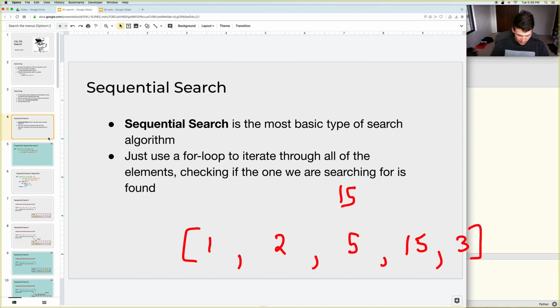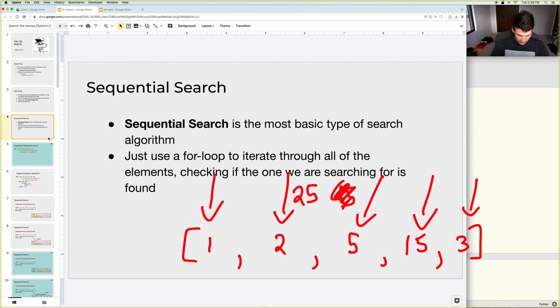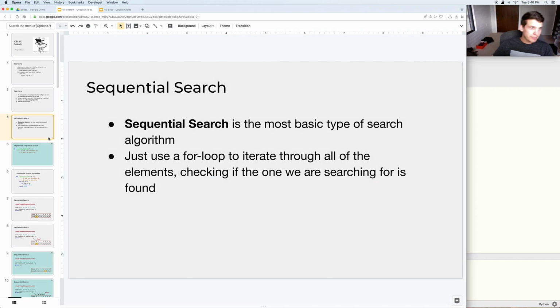The way that the algorithm would work is it would check the element at index 0. If it doesn't find it, then check the element at index 1, check the element at index 2, check the element at index 3. Once it finds it, it can return true. Now, if instead of 15 you were asked to search for 25, it could go through all of the values in the list, and if it doesn't see it there, then it could just return false. So that's the basic idea, pretty simple.